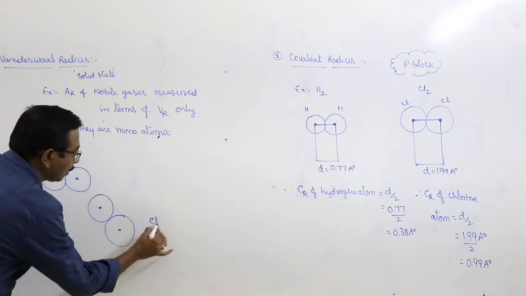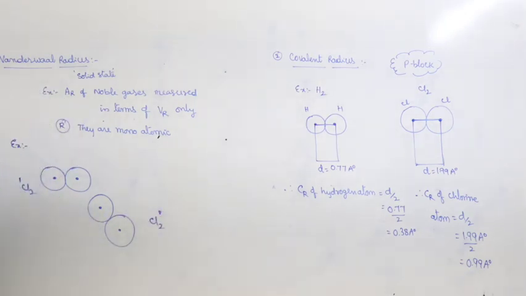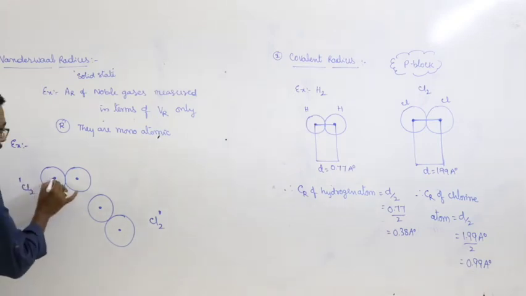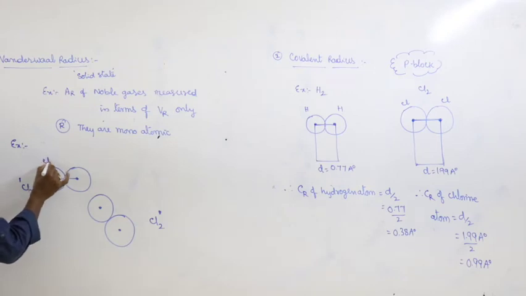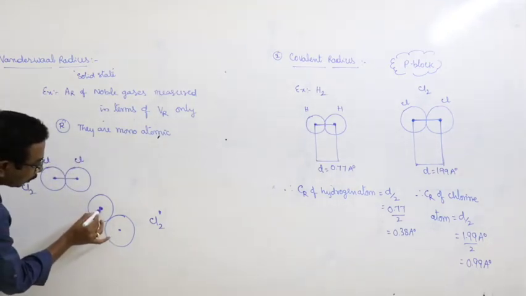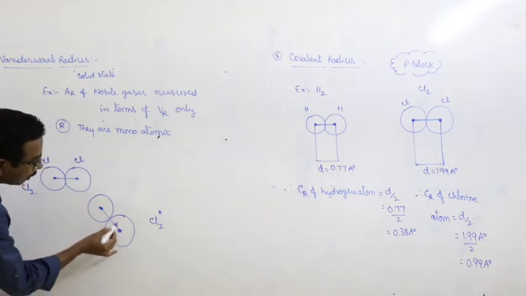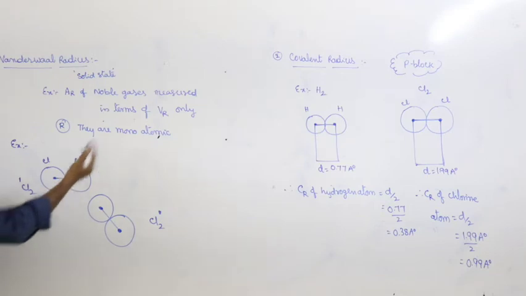This is another chlorine molecule. Here, in these chlorine molecules, the two atoms are bonded through a covalent bond. In this molecule also, the two atoms are bonded through a covalent bond. Now, half of the distance is said to be covalent radius.